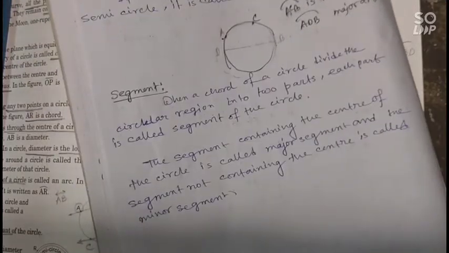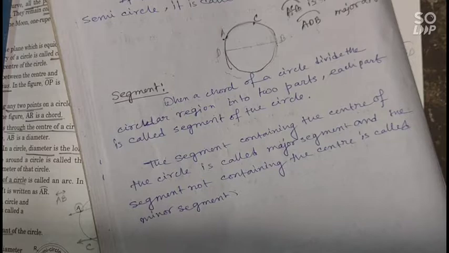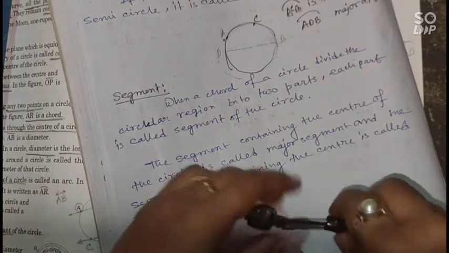Okay, now let's learn about segment. When a chord of a circle divides the circular region into two parts, each part is called a segment of the circle.